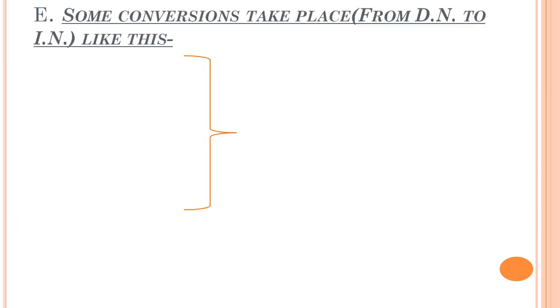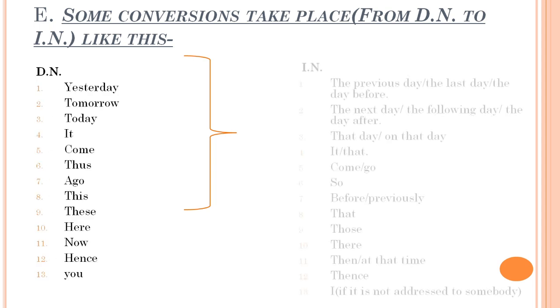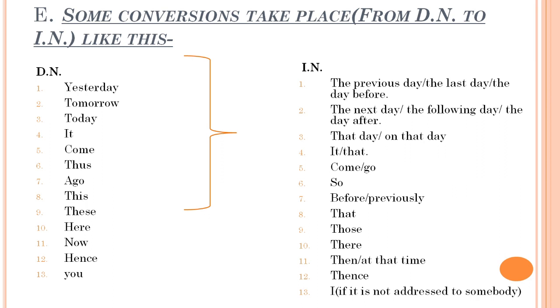Then in E, some conversions take place in the IN like this. If in the DN yesterday is there, then in the IN it will be the previous day, the last day or the day before. Tomorrow will be the next day, the following day or the day after. Today will be that day or on that day. Eat will be eat or that. Come will be come or go. Thus will be so. Ago will be before. This will be that. These will be those. Here will be there. Now will be then or at that time. Hence will be thence. And you will be I if it is not addressed to anybody.